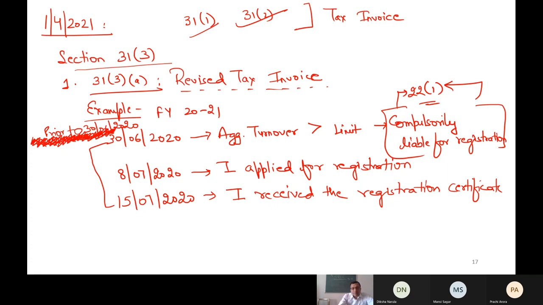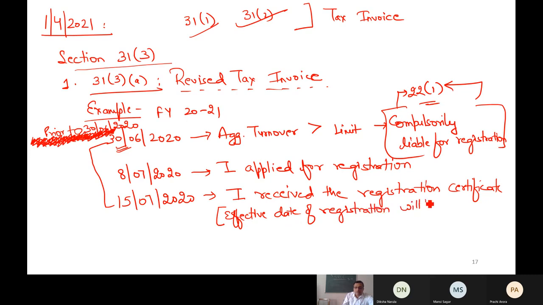Now what is happening? I knew that my turnover exceeded the limit on 30th. This I knew. I also knew that I will get this certificate also after some time. I also knew that when I receive the registration certificate, in that certificate, do you know what will be the effective date of registration? Do you remember the topic of registration? What is the effective date of registration?